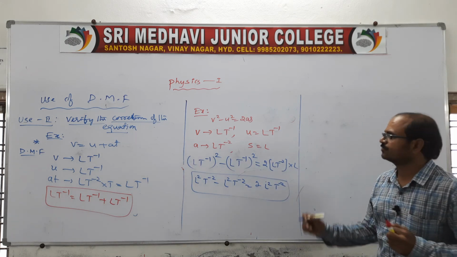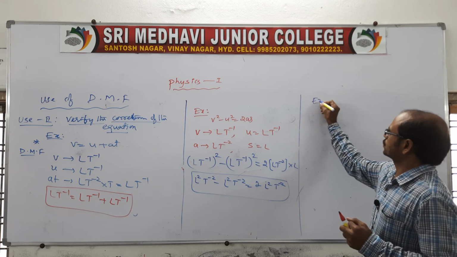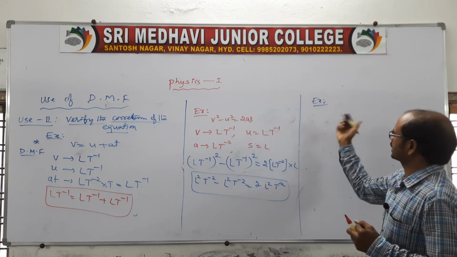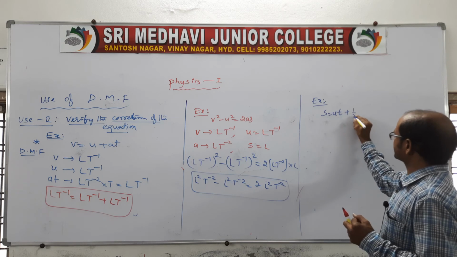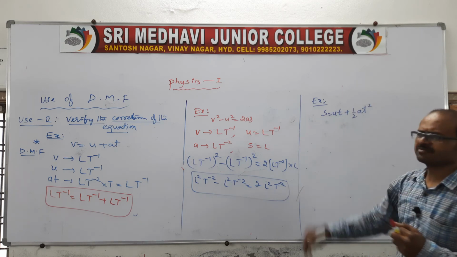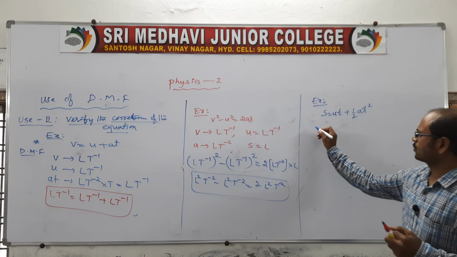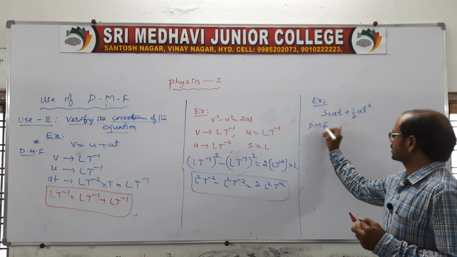Right? I'll give you a third example also. You want to write the third example. Suppose you take another expression, s is equal to ut plus half at square. Yes, it is also dimensionally verified. Again write the dimensional formula for the individual physical quantities.